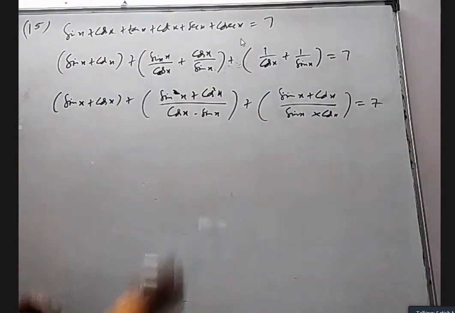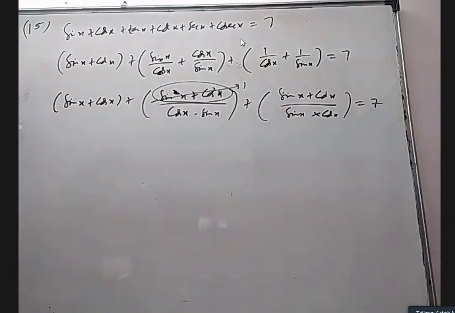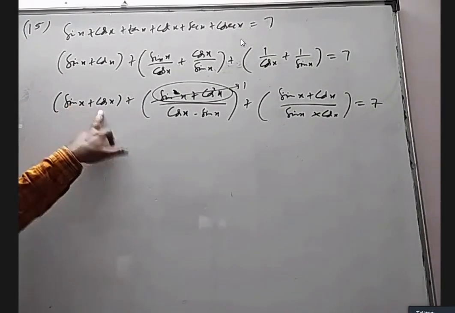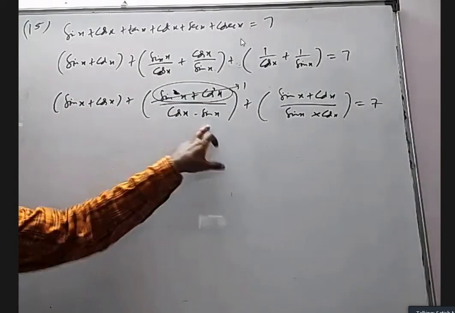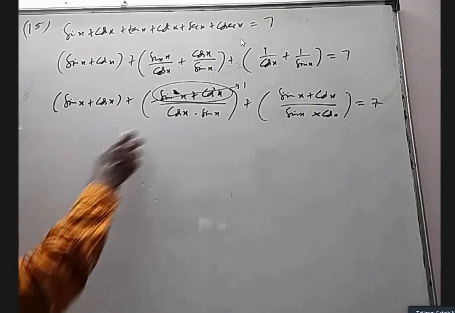This will become 1. Now, there are only 2 quantities. At first there were 6 quantities: sin, cos, tan, cot, secant, cosecant, but now only 2. What is that? Sin x plus cos x and sin x into cos x. And there is a relation between them also.